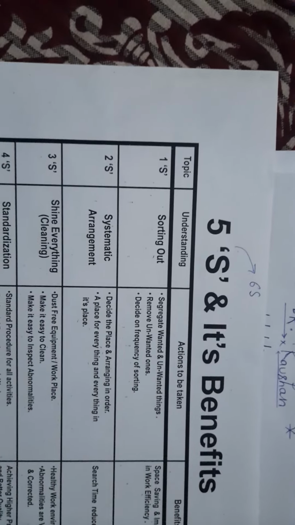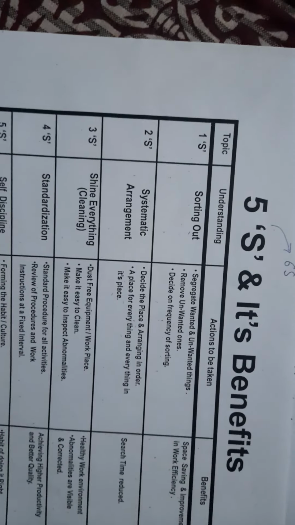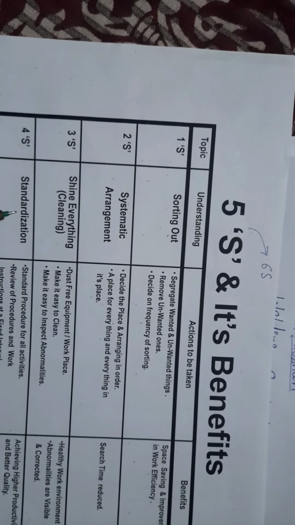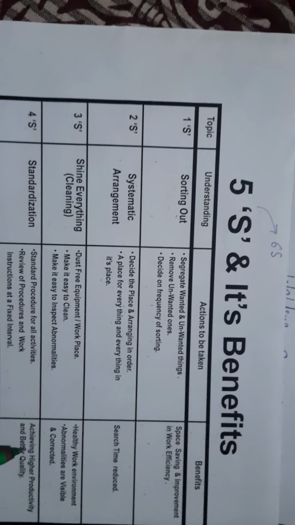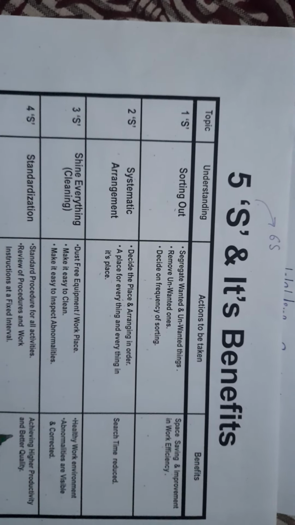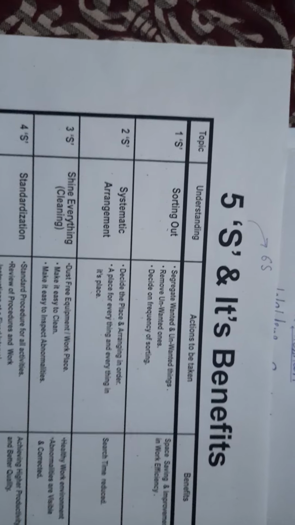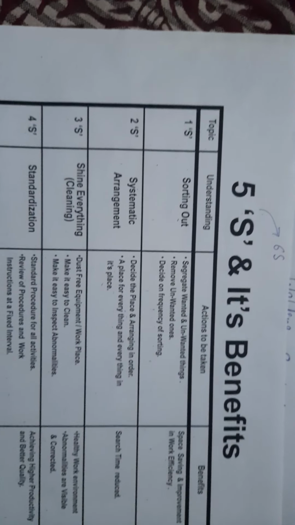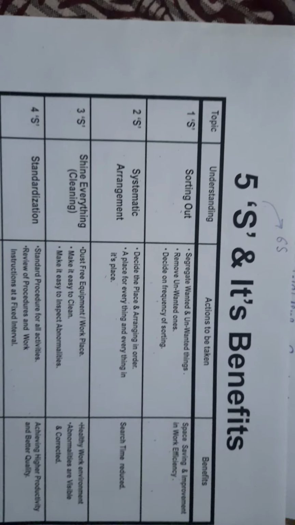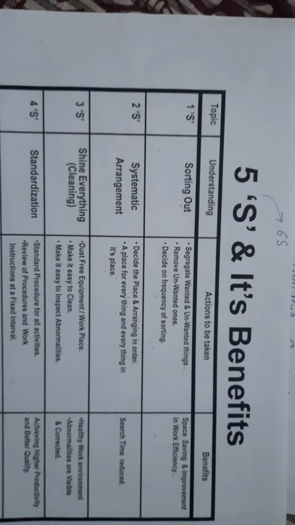You decide a fixed interval as well. Now the benefit of standardization is achieving higher productivity as well as better quality.